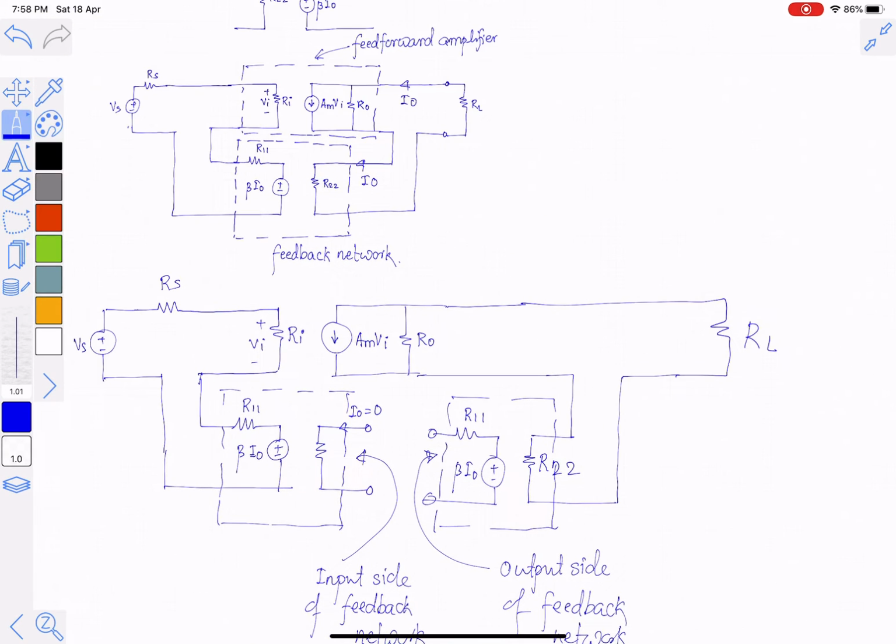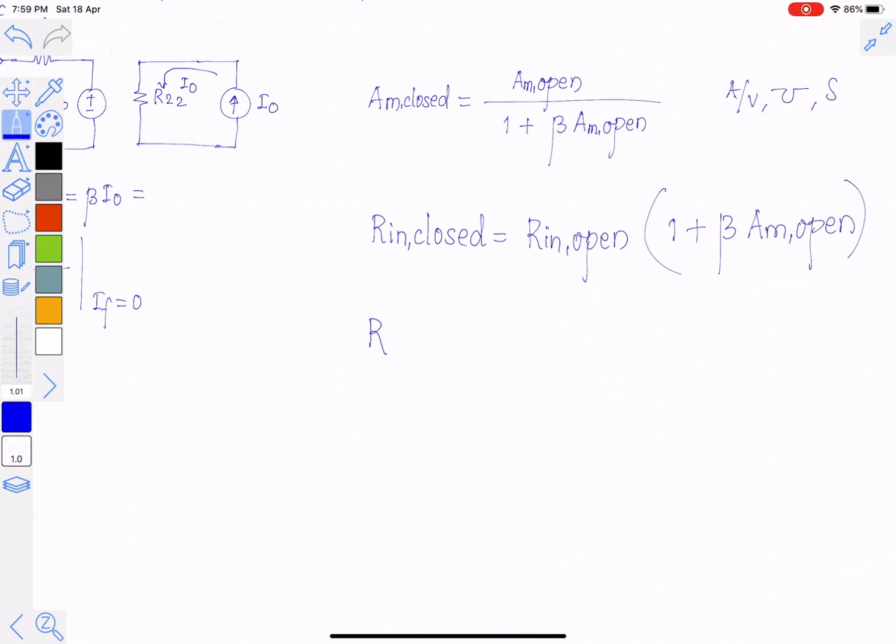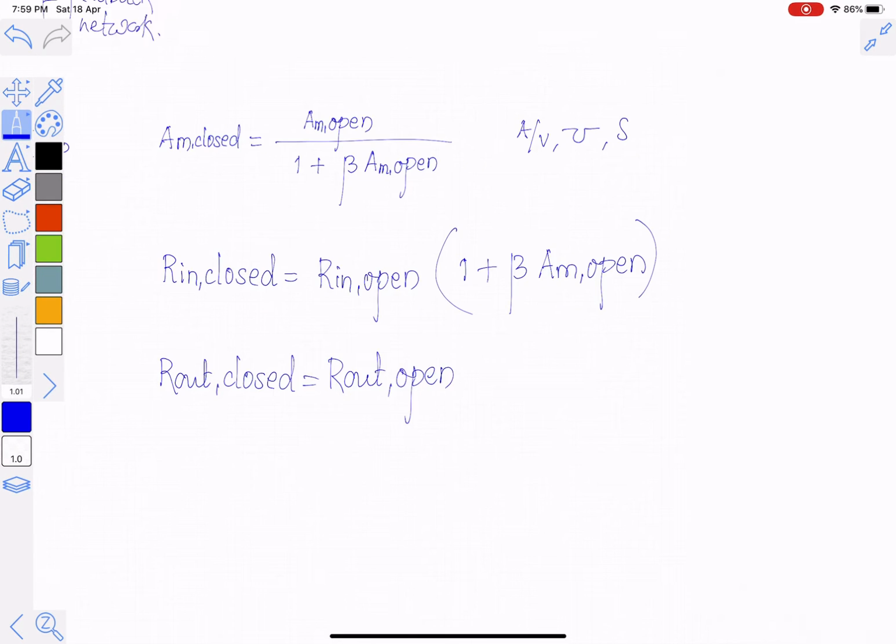Similarly, on the output side, you will see that the input side of the feedback network is connected in series with the output side of the feed forward amplifier. Again, it is a series connection. Output impedance will also increase. So R out closed is equal to R out open multiplied by 1 plus beta times AM open.